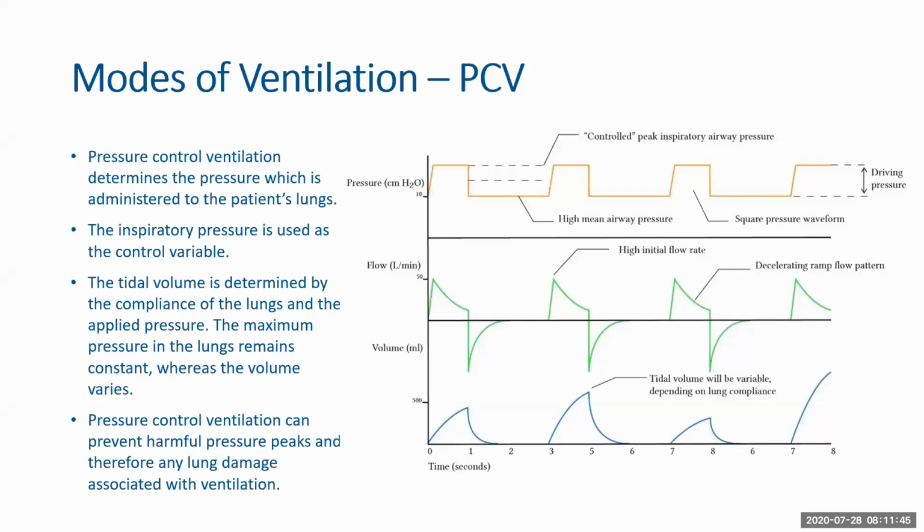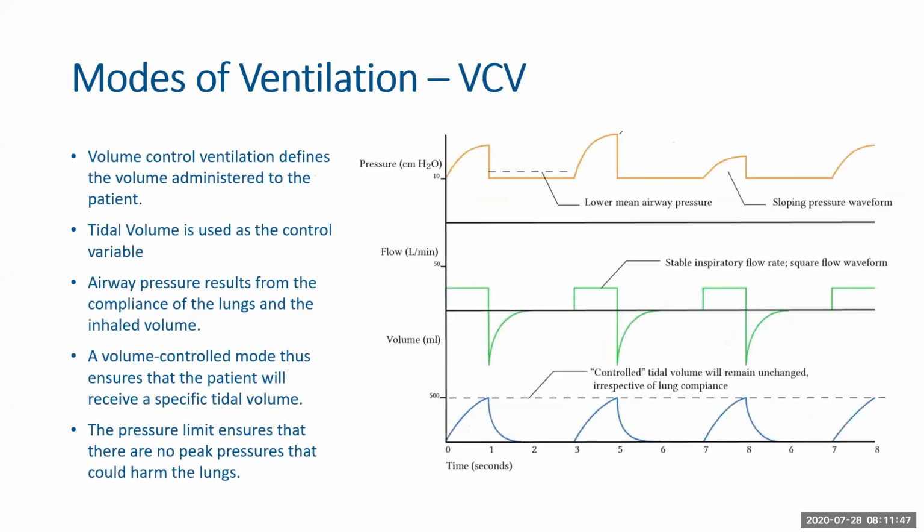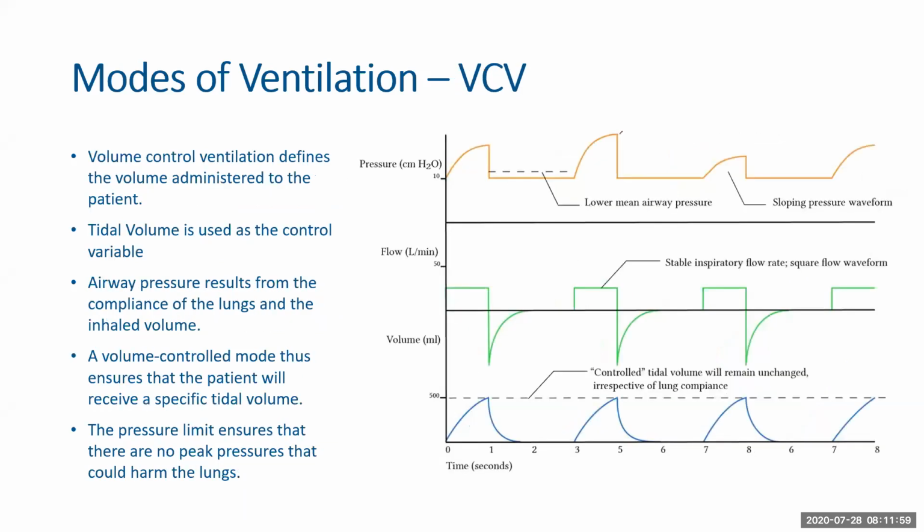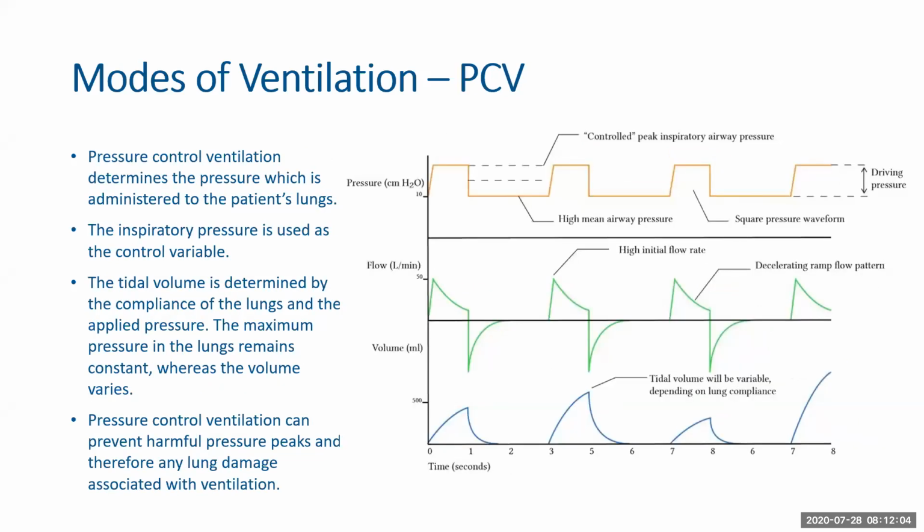So you can actually see the difference between volume controlled and pressure controlled mode if you look at the characteristics of it. In volume control mode, you have constant flow lines and you have consistent volume lines, whereas in pressure control mode, you have consistent pressure lines. This information is quite important to intensivists because it helps them understand where the patient is facing a problem in terms of pressure.